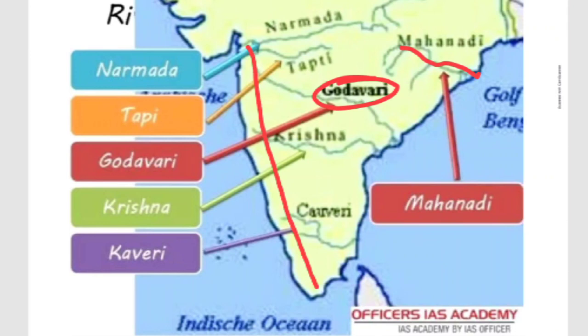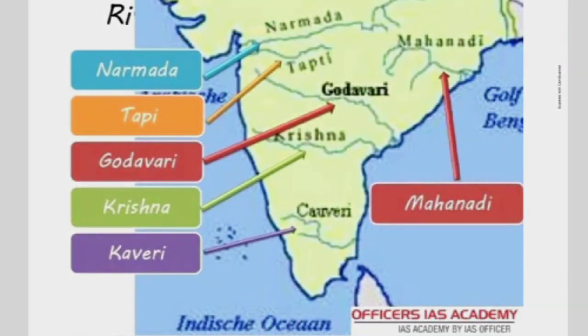Then this Godavari river, near Rajamundri in Andhra Pradesh area, gets divided into two channels called Vashishta as well as Gautami, and forms one of the largest deltas in India. Koleru Lake, where is it located? It is located here, children. It's a deltaic area. Koleru Lake is a freshwater lake located in the deltaic region of Godavari.